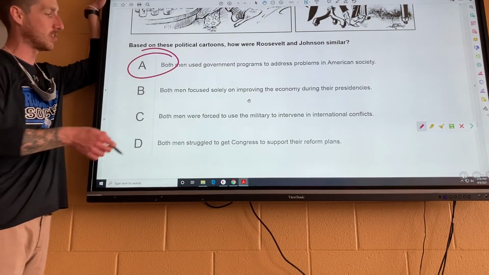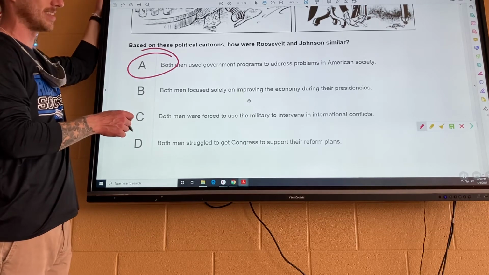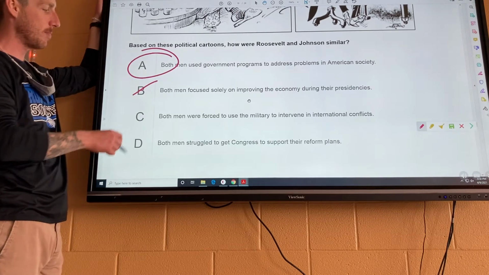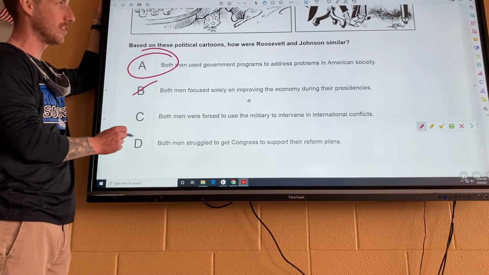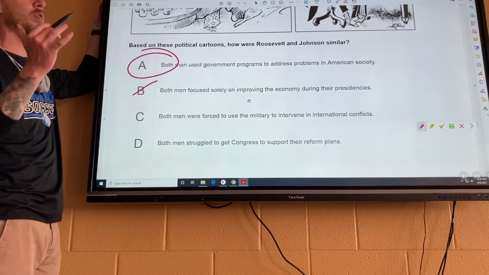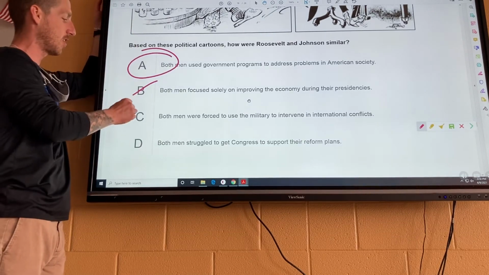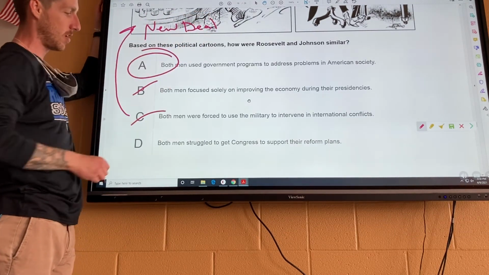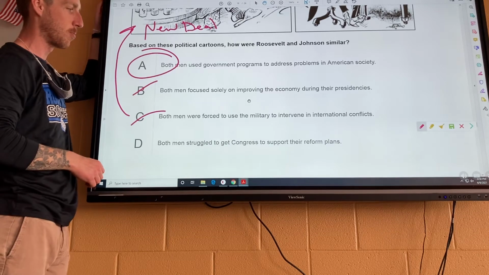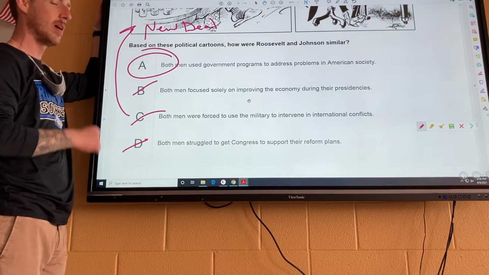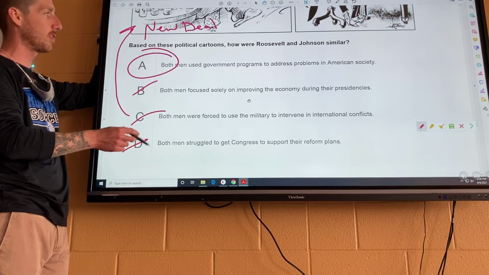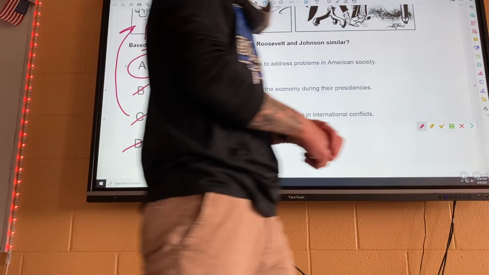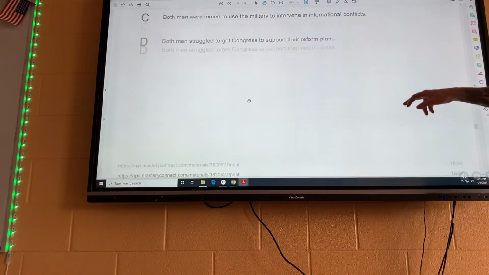So let's take a look at the wrong answers. Both men focused solely on improving the economy during their presidencies. It's not true because if you looked at the Johnson one, it talks about war, all right? Both men were forced to use the military to intervene in international conflicts. Kind of true with Roosevelt talking about World War II, but as far as the cartoon goes, this is all about the New Deal, so that's not the best answer. Or D, both men struggled to get Congress to support their reform plans. Also not true. They both struggled with the Supreme Court getting to support their programs, but as far as this, the government was really willing to address the problems in American society, okay? Very good.